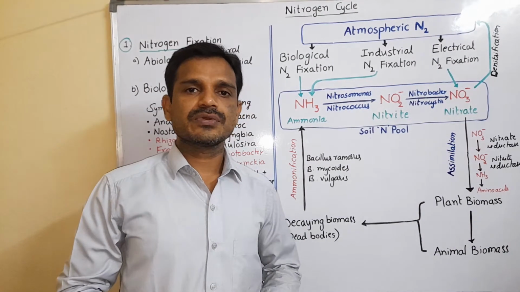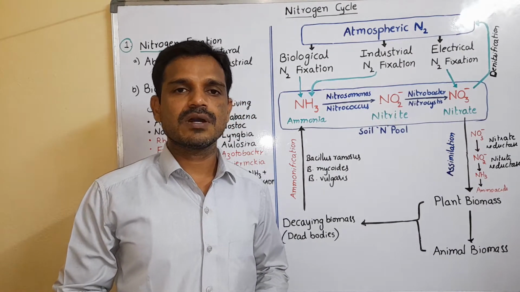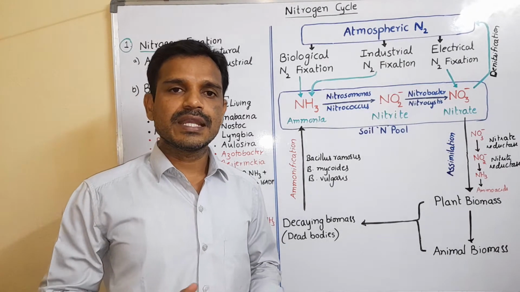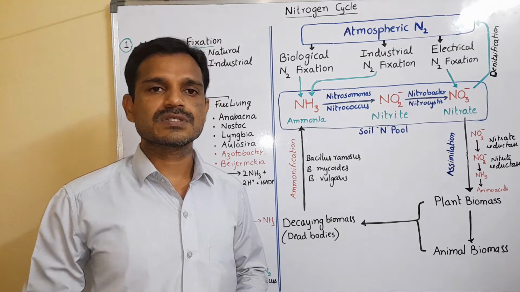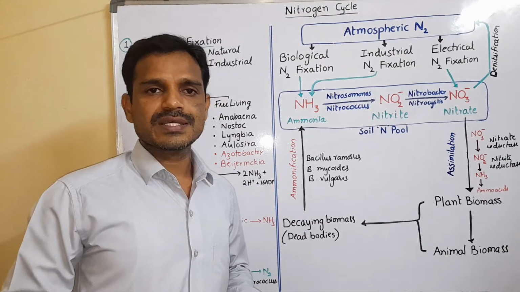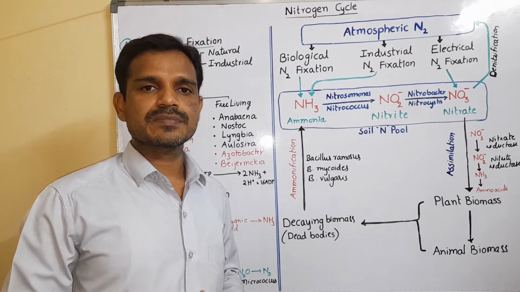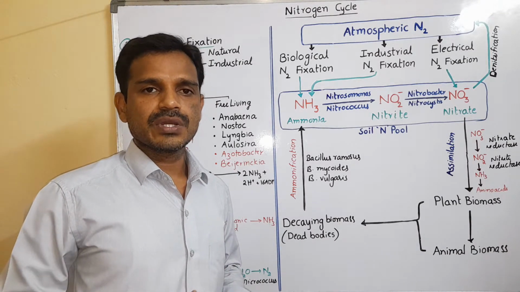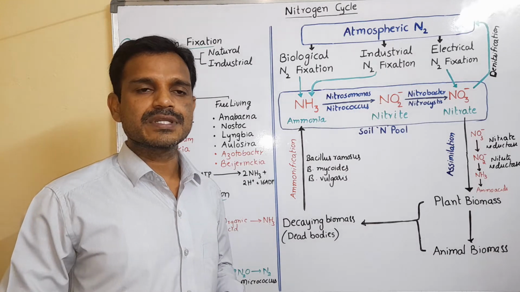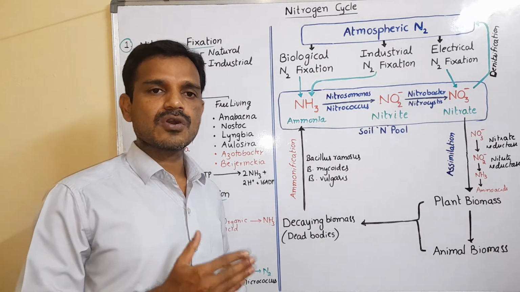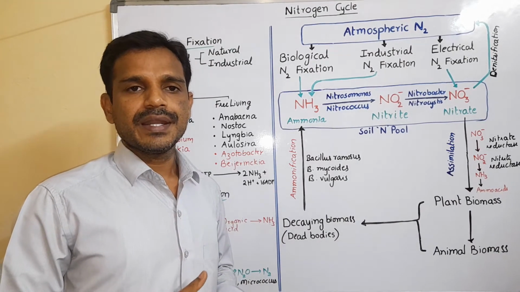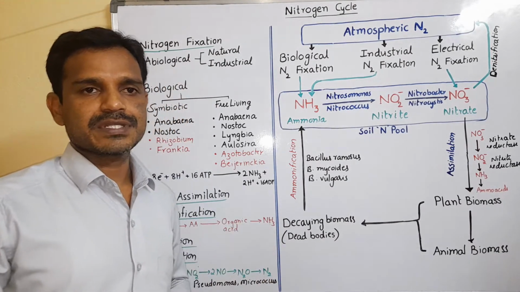Hello, now we are going to discuss nitrogen metabolism, or the nitrogen cycle. Nitrogen is a very important element for living organisms. Why? Because it is involved in the synthesis of amino acids, proteins, hormones, enzymes, nucleic acids, and vitamins. That's why it is a very important element. After carbon, hydrogen, and oxygen, it is the most important element, and it is a critical element.